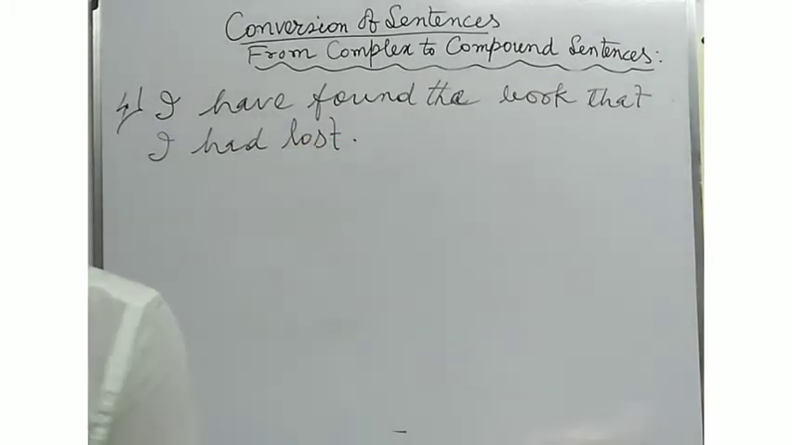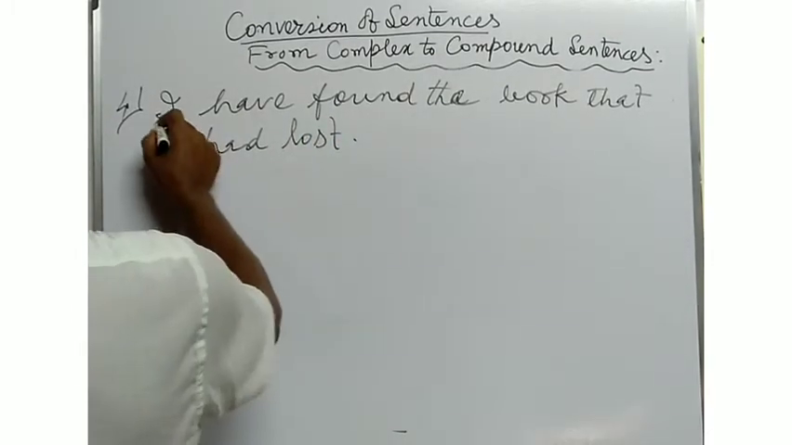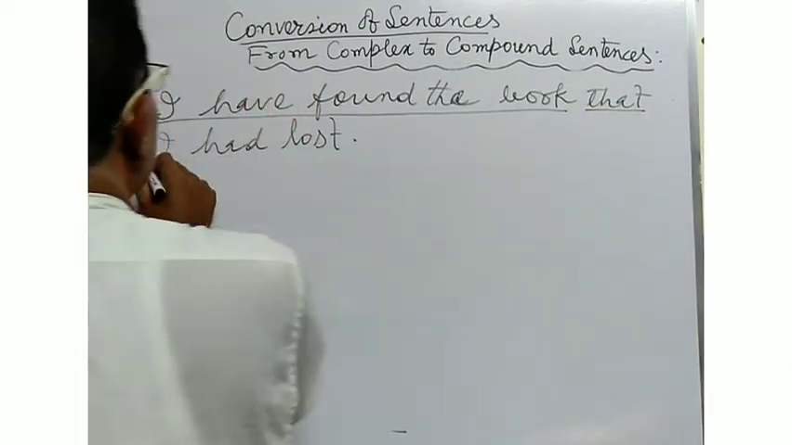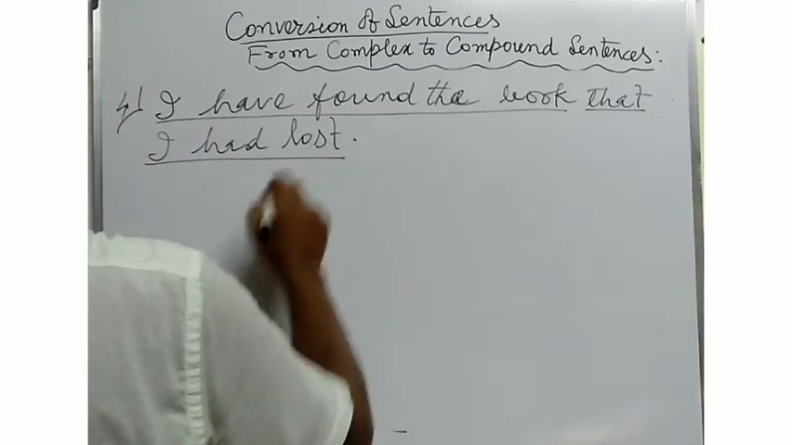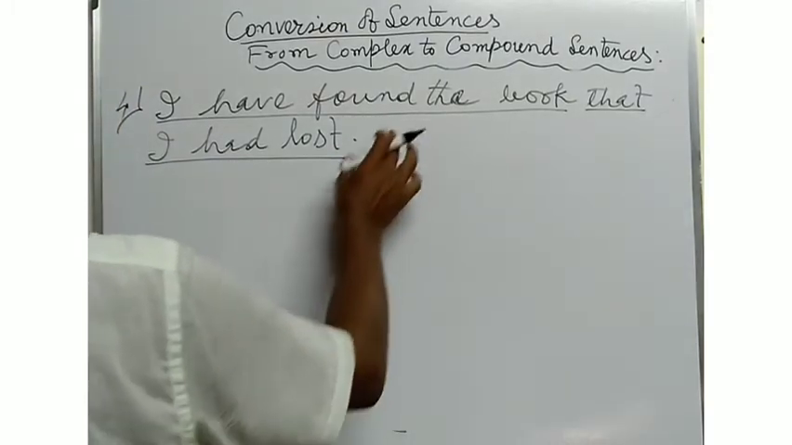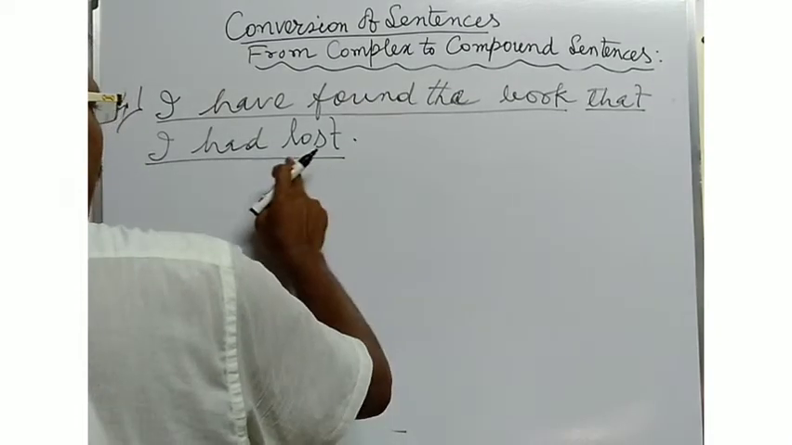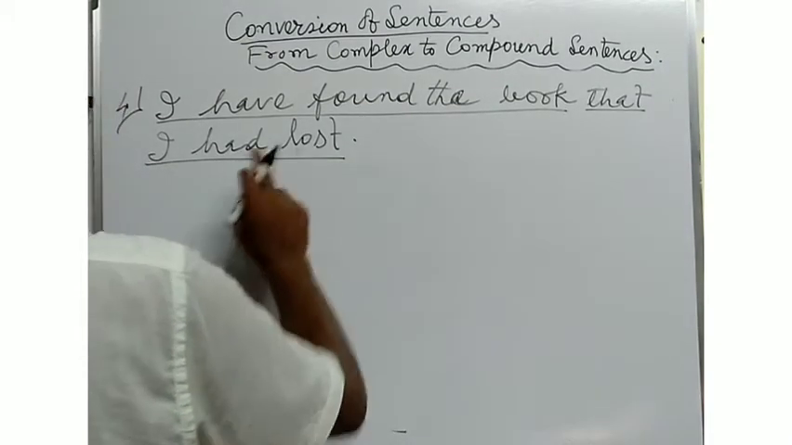I have found the book that I had lost. I have found the book, this is the main clause, and that I had lost, this is the subordinating clause. So this is a complex sentence as there is one principal clause with one subordinating clause.